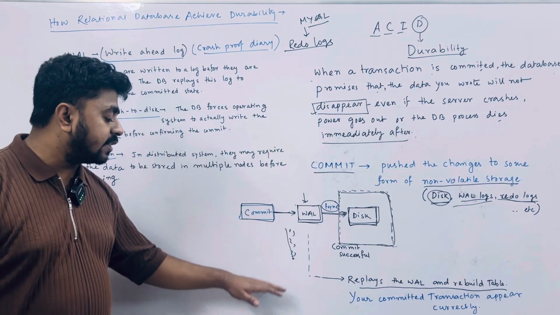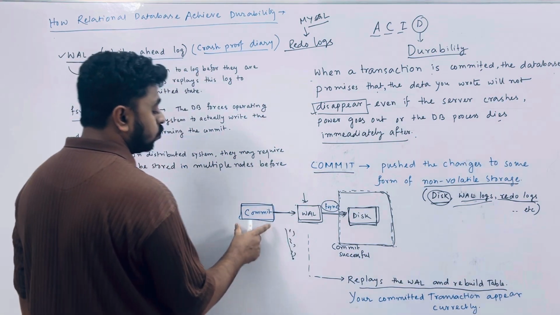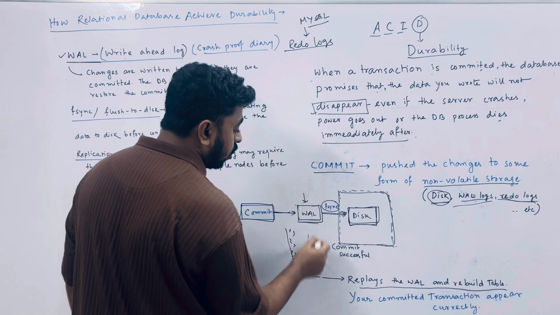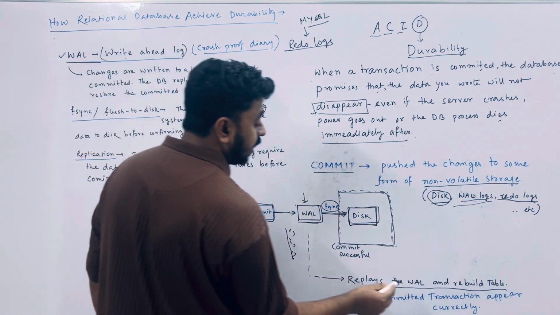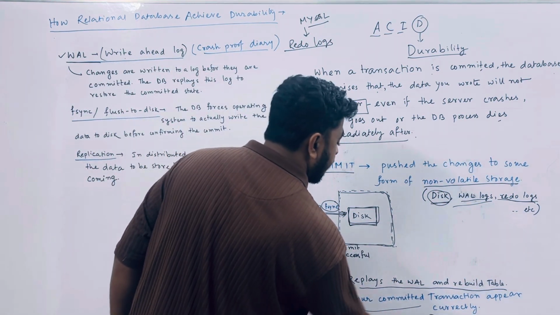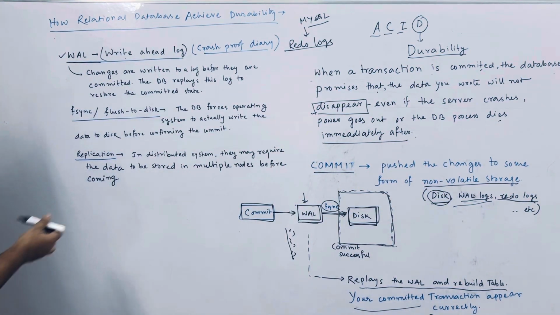It replays all the write ahead log executions. The write ahead logs maintain in a sequential manner the changes the database has been going through while you committed the transactions. So it replays all the statements once again and rebuilds your table, so that your committed transactions appear correctly. You got the point, right?